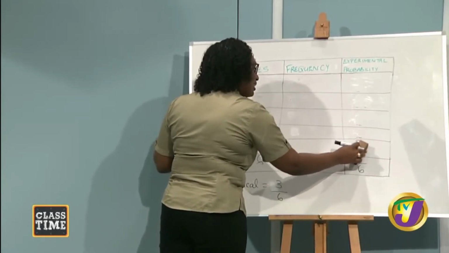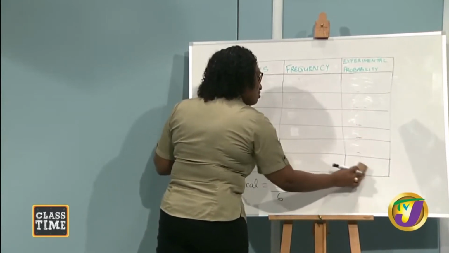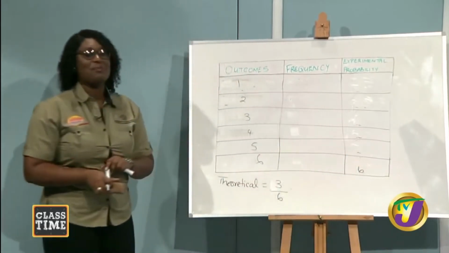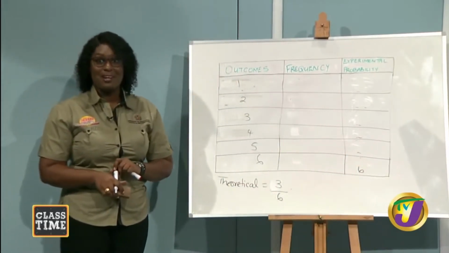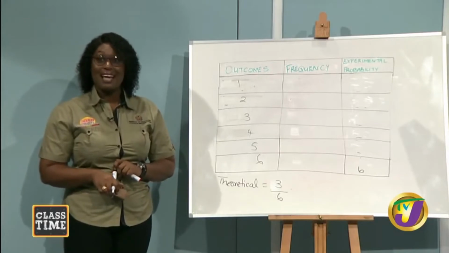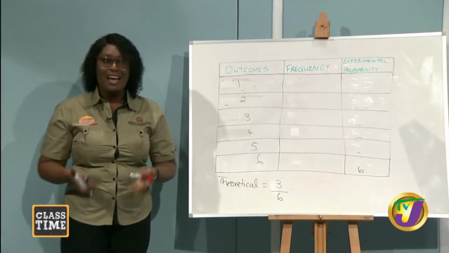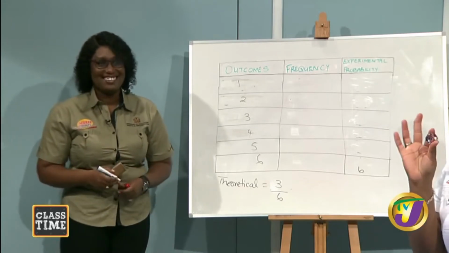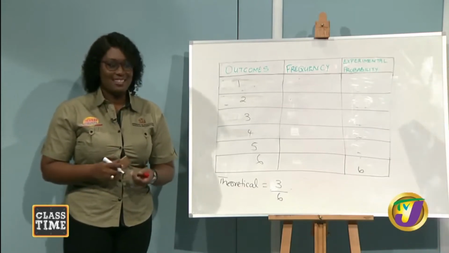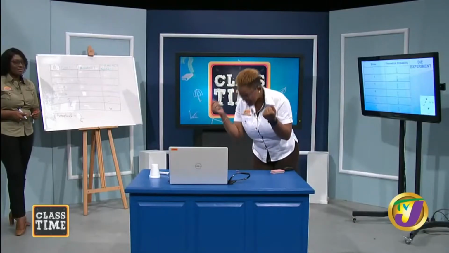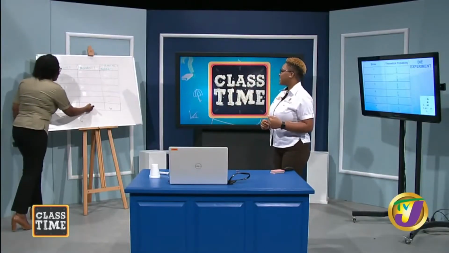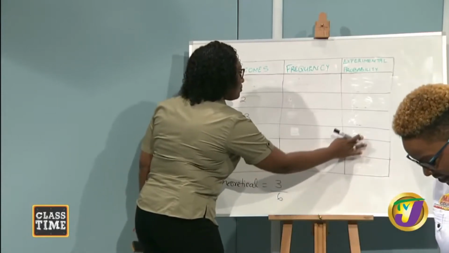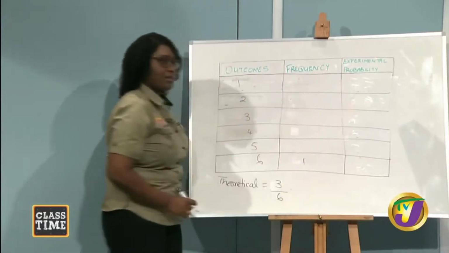All right. Hold on a little bit, let's erase this real fast. All right, good. We're ready again. So Latoya is going to go ahead and carry out this experiment again. Guys, get out your die and roll with us. All right. Six. Awesome. So how many rolls should I do?